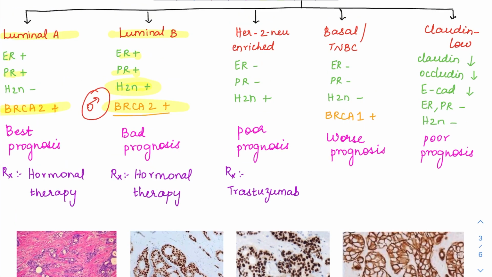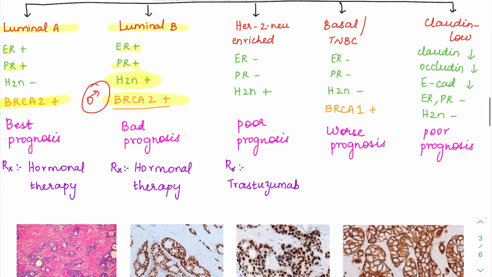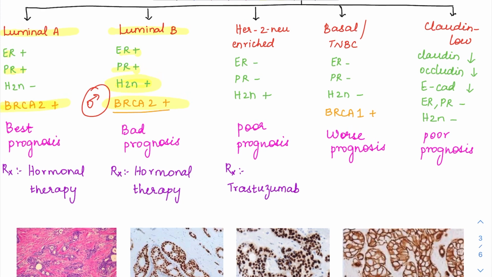Since there is HER2/neu mutation also here, luminal B is going to have a slightly bad prognosis compared to luminal A. So luminal A is the best prognosis of all, while luminal B will come next. And you can target these hormonal receptors, as I've already mentioned. So then comes the HER2/neu enriched.